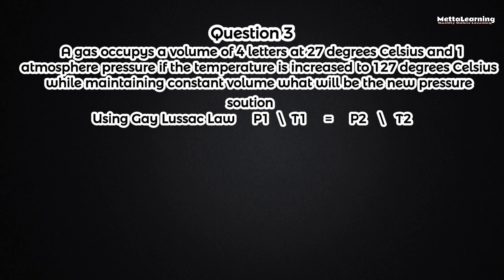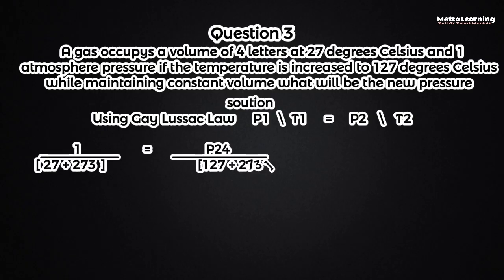Gay-Lussac's law states that P1 over T1 equals P2 over T2. Here we're told to find the new pressure, which is P2. By plugging in our values, we have 1 divided by 27 plus 273 Kelvin equals P2, all divided by 127 plus 273 Kelvin.